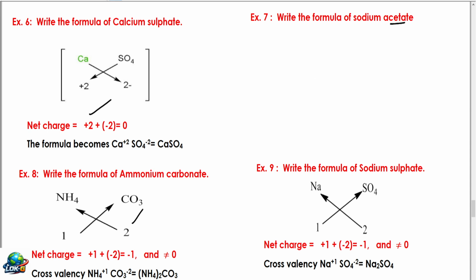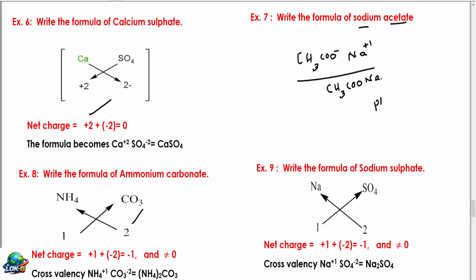Remember, whenever you write organic radicals, you have to write negative radicals first. Acetate has the symbol CH3COO minus, and sodium has the symbol Na plus 1. While writing organic compound salts, you have to write negative radicals first, then positive radicals. Net charge becomes 0 here. Therefore, you can write CH3COONa.